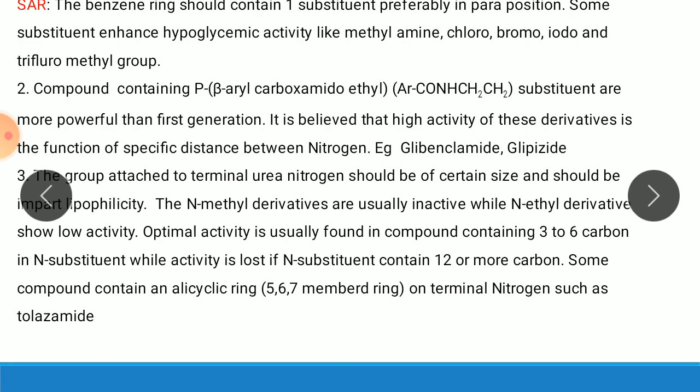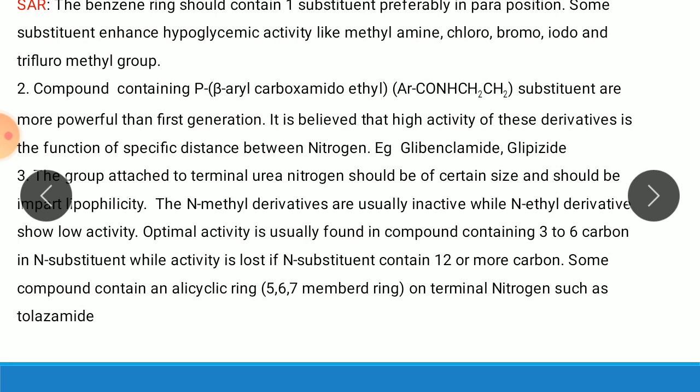Then next point: the group attached to the terminal urea nitrogen should be of a certain size and should impart lipophilicity. The N-methyl derivatives are usually inactive, while N-ethyl derivatives show low activity. Optimal activity is usually found in compounds containing 3 to 6 carbons in the N substituent, while activity is lost if the N substituent contains 12 or more carbons.